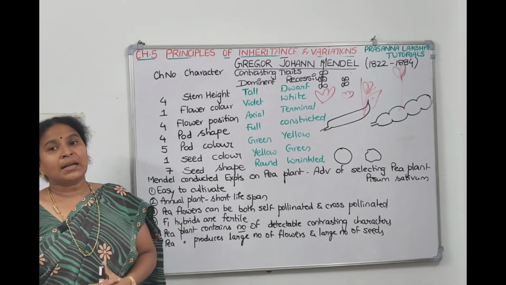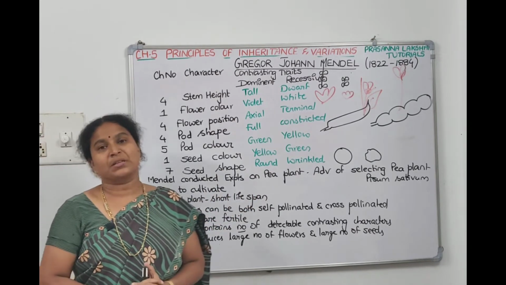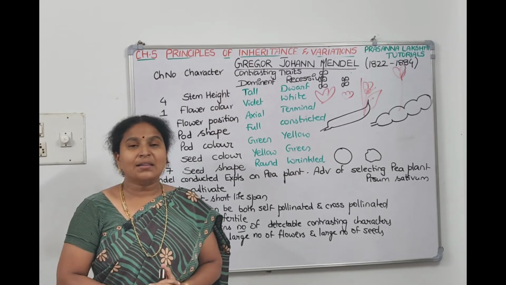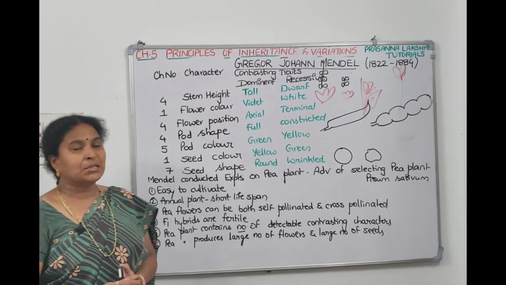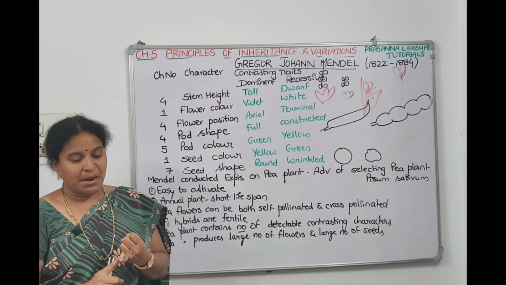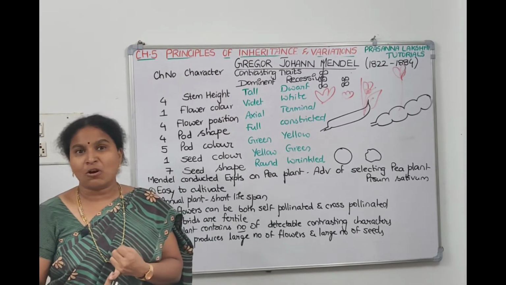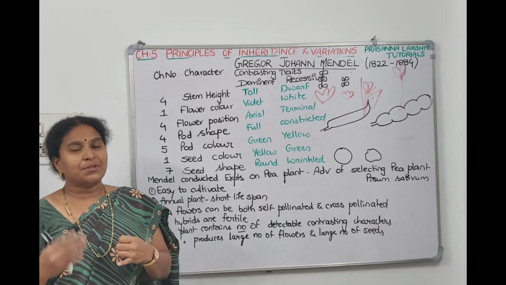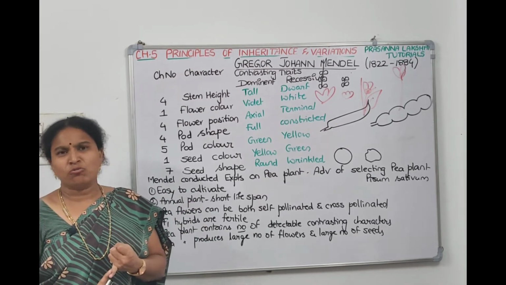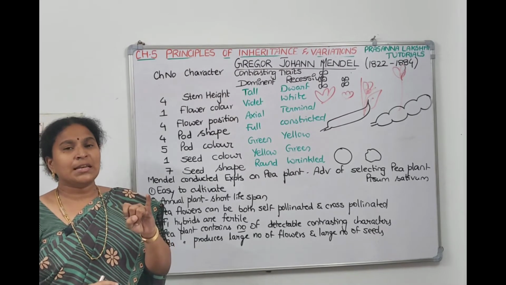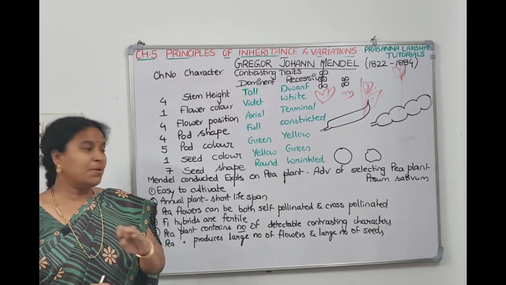And Mendel conducted all his hybridization experiments in the pea plant. So what are the advantages that the pea plant gave Mendel? Pea plant is an annual plant, which means it completes its life cycle in a short span, so we can observe the results very fast. It is easy to cultivate and doesn't require too much care. That's the first advantage. Second, it's an annual plant, so the results come very fast.